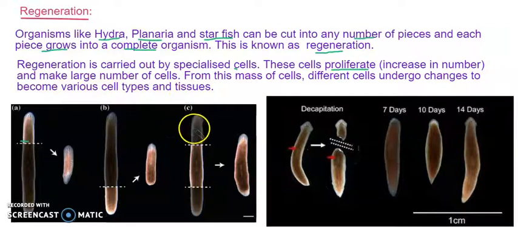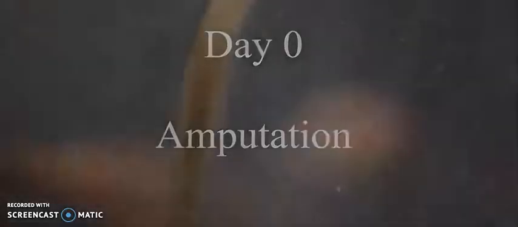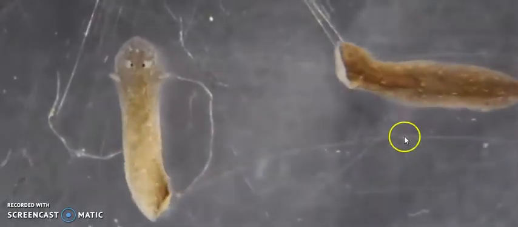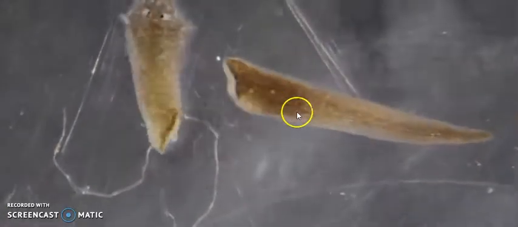So we'll quickly have a look into the regeneration of the planaria, and then we'll come back to the regeneration of starfish. As you can see here, day 0 amputation means we are going to cut the planaria with the help of a knife into 2 pieces. Can you see this planaria? They have been cut into 2 pieces. So that's the head part, and this is the tail part. As you can see here, both the parts are moving individually, correct?